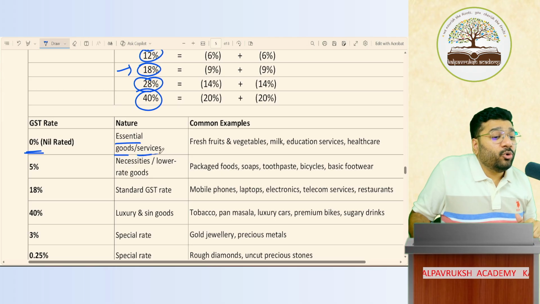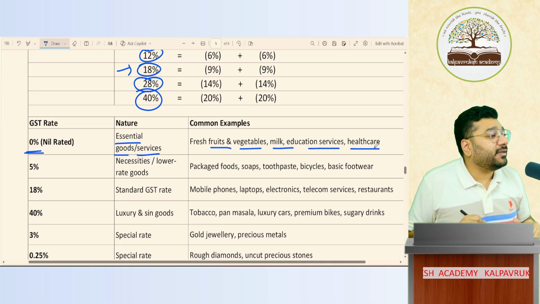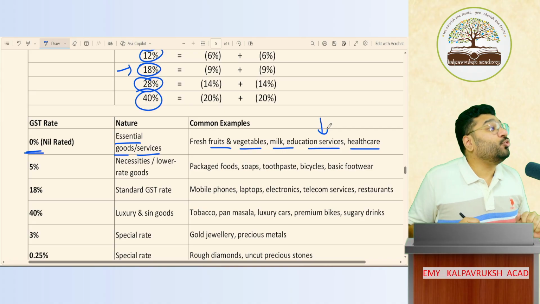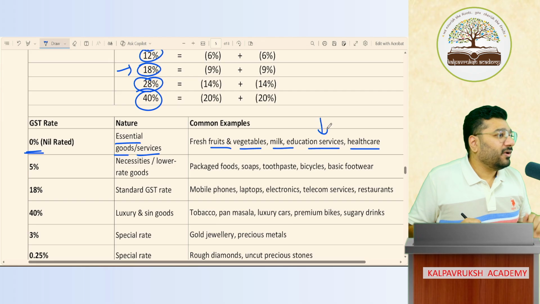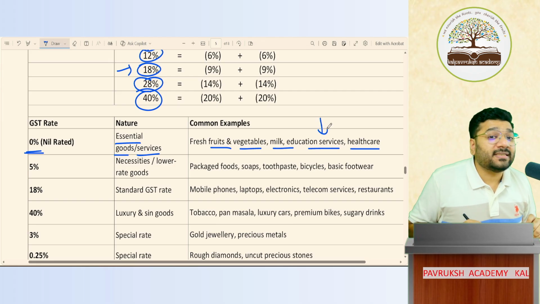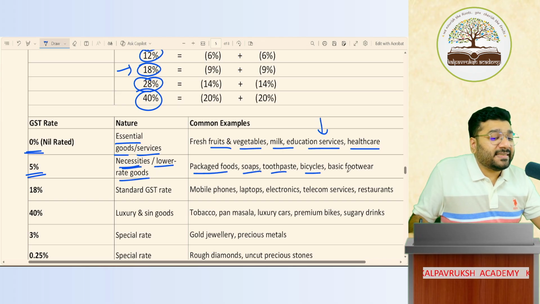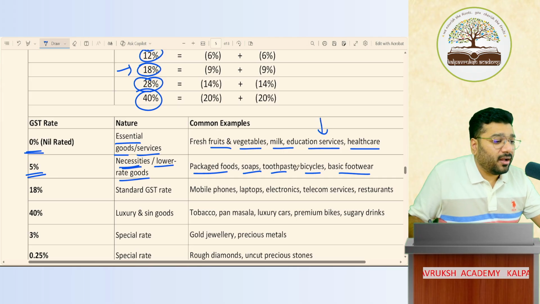So 0% GST is for whom, sir? For all the essential goods and services such as fruits, vegetables, milk, education services, healthcare, etc. Education service does not mean tuition; this is school fees. On that the GST is 0%. Then comes 5%. 5% is the rate for necessity products, lower rated goods such as packaged foods, soap, toothpaste, bicycle, basic footwear, etc.